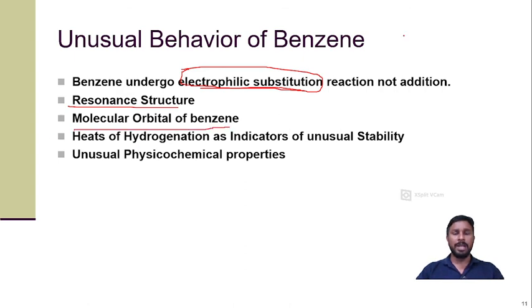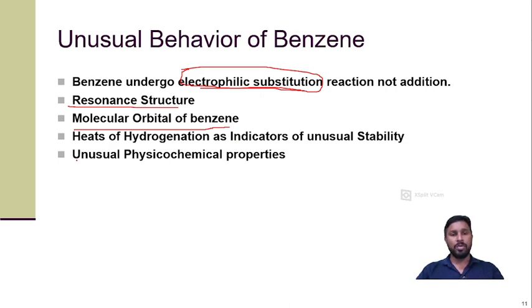Molecular orbital of benzene. Benzene has 6 carbons, and all the 6 carbons are sp2 hybridized. So one p orbital is available on each. All these 6 empty p orbitals are arranged perpendicular, and the electrons delocalize amongst them. Then heat of hydrogenation. The data of the heat of hydrogenation suggests that benzene has 36 kilocalorie resonance energy, which provides the extra or unusual stability.